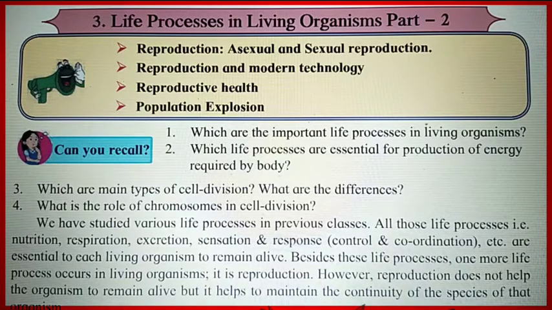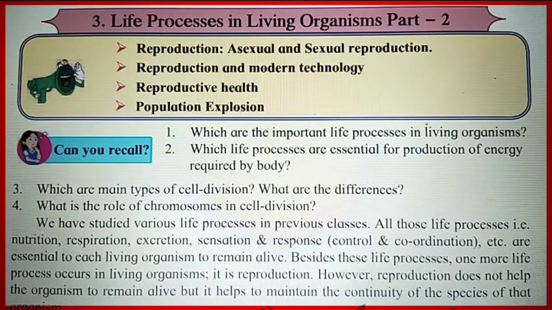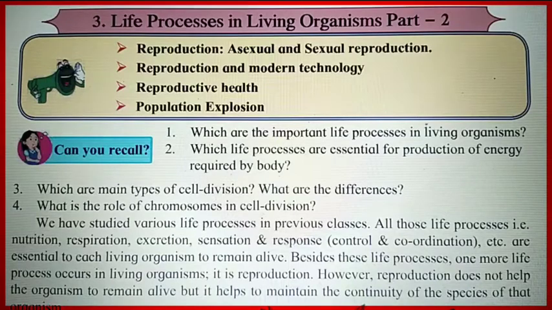Chromosomes are formed by the condensation of DNA, and DNA is present in the nucleus of the cell. DNA is deoxyribonucleic acid, the main genetic material in the living organism's cell, and it is always present in the nucleus.